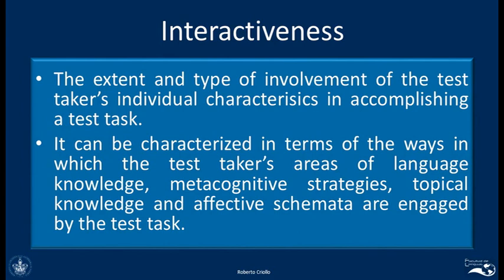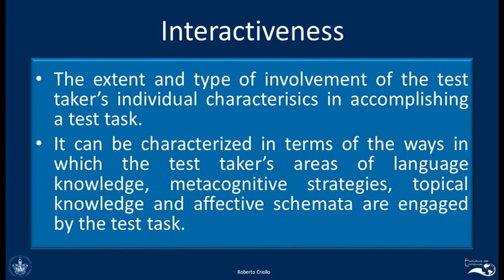In other words, if you remember, in the construct of communicative competence, we had on top of communicative competence or proficiency the feelings, the attitudes, the abilities, the knowledge of different topics.